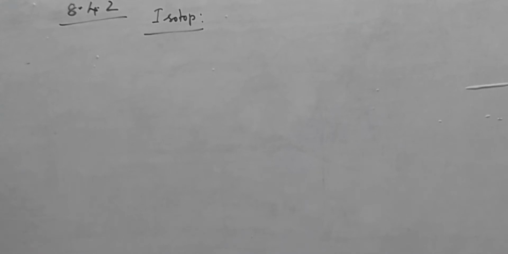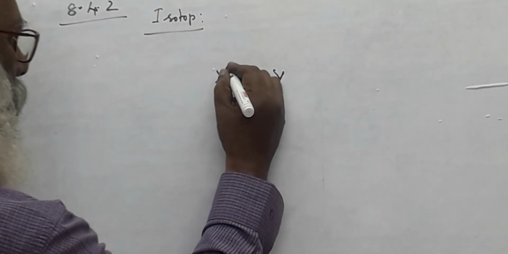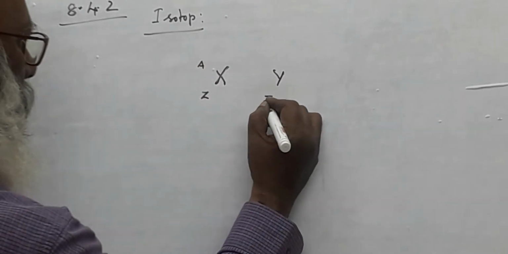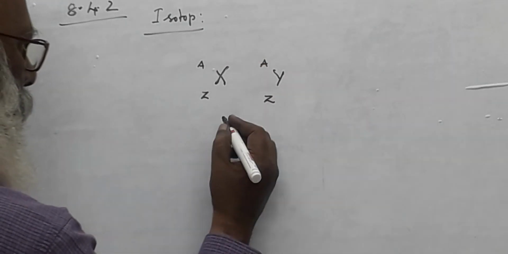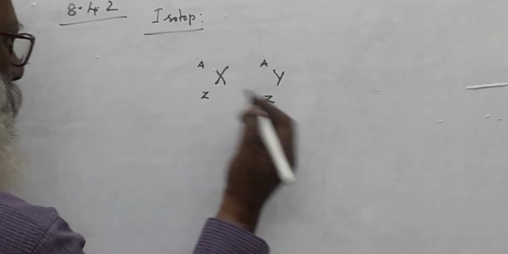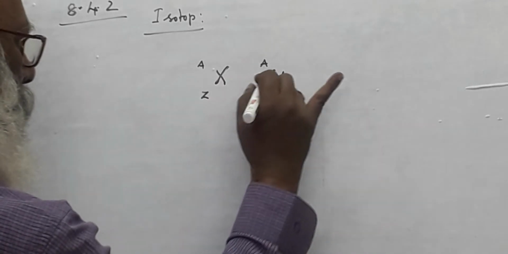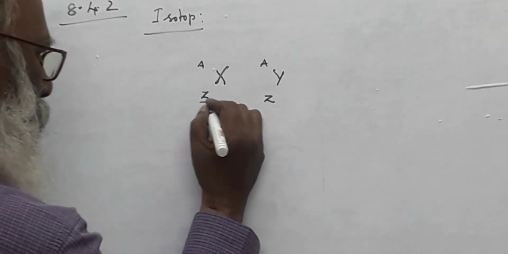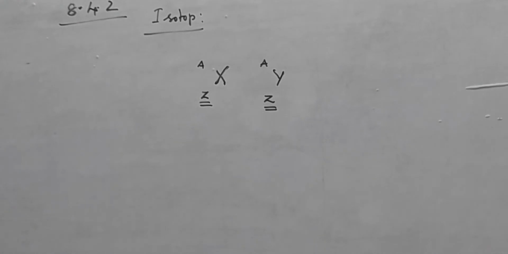When you say isotope, for example, let us assume X and Y. This is an atom name. Here Z into A. Suppose I can give an example. If both X and Y, atom of X and Y have the same value of Z, then it is said to be isotope.